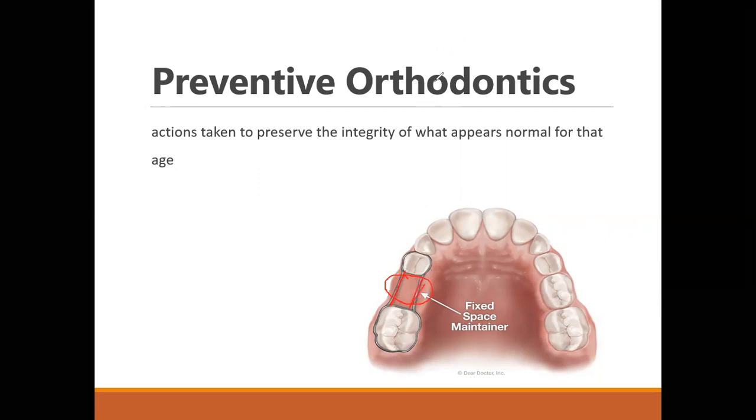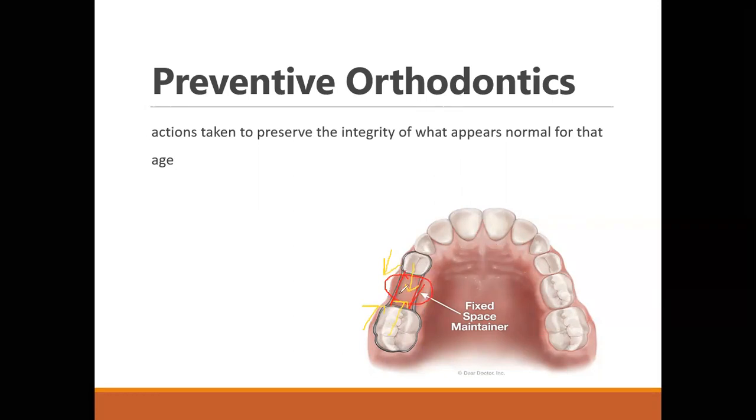The teeth adjacent to the space, this tooth and this tooth, will try to drift into this empty space. This means the premolar will drift backward and the molar will drift forward.